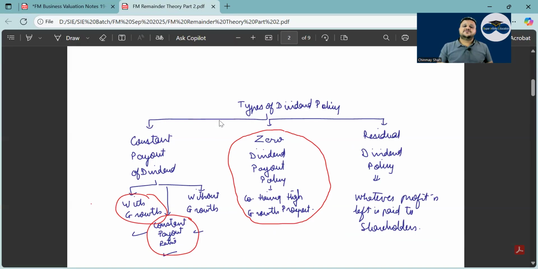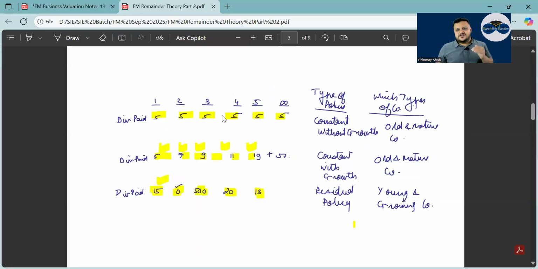Correct? Then there is zero dividend policy. Companies having very high growth prospects pay what? Or do not pay dividend at all. And then there is residual dividend policy. So who uses which policy? Generally, constant without or constant with growth is used by old and mature companies.